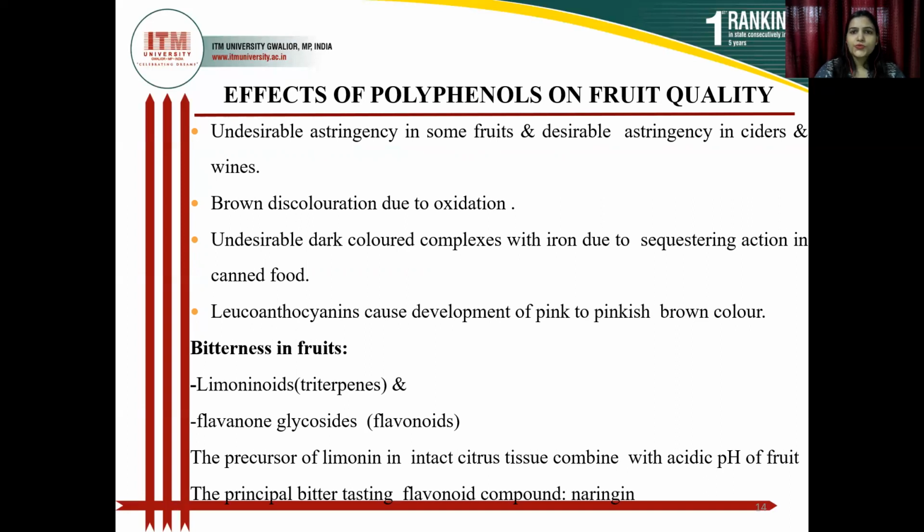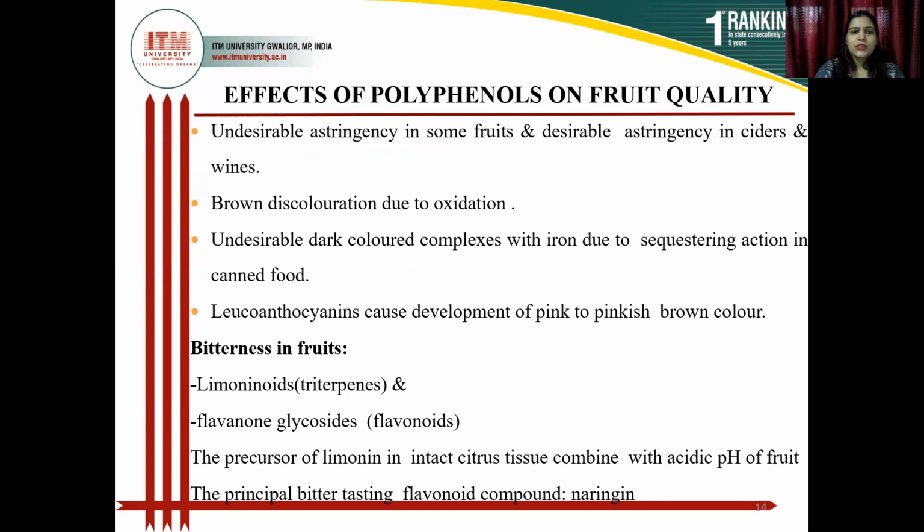Brown discoloration due to oxidation, and undesirable dark color from complexing with iron due to subsequent sequestering actions in canned food. Leucoanthocyanins cause development of pink to pinkish brown color.